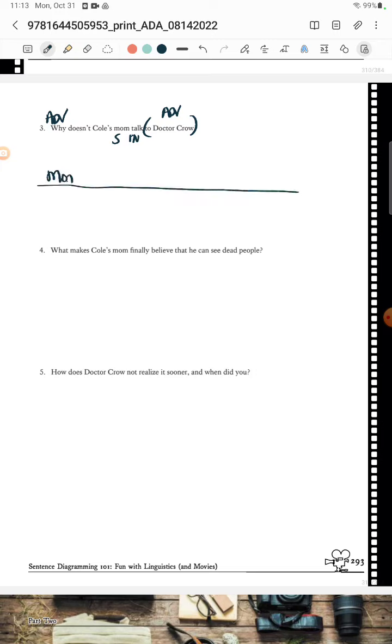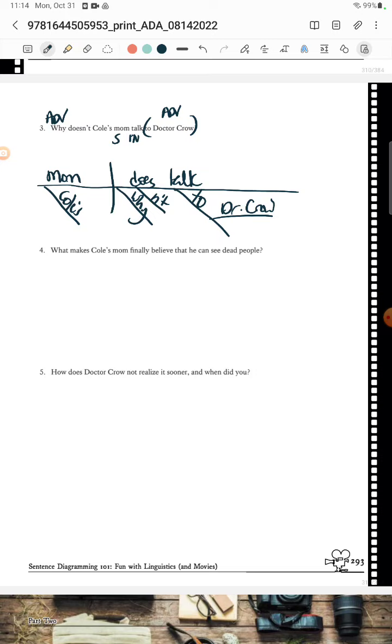So we've got the mom. Whose mom? Cole's mom. And then she does talk, because remember we're positive, and then not down here. And then what is she talking to or not, right, is Dr. Crow. Oh, and then why? Why? And I put the why first because it's first in word order.